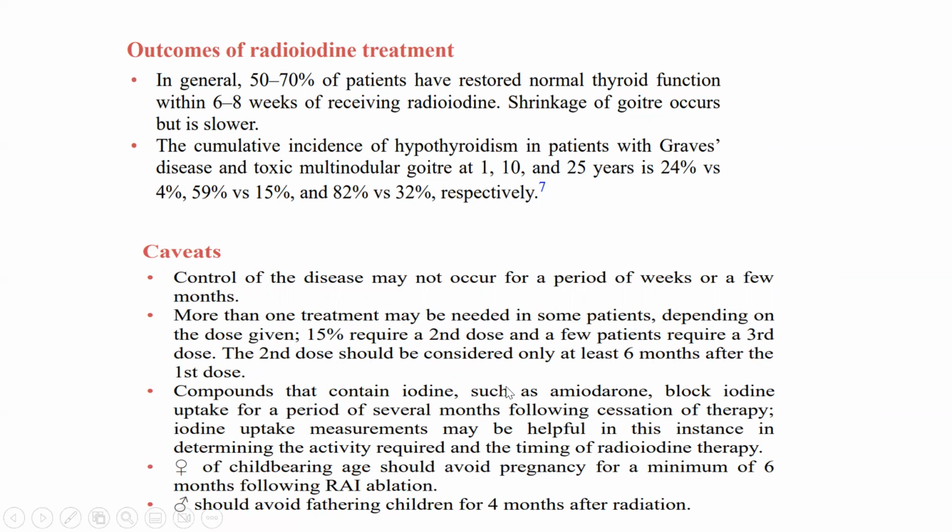Compounds that contain iodine, such as amiodarone, block the iodine uptake for a period of several months following cessation of therapy. Iodine uptake measurements may be helpful in this instance in determining the activity required and the timing of radioiodine therapy. Females of childbearing age should avoid pregnancy for a minimum of 6 months following radioiodine ablation, and males should avoid fathering children for 4 months after radiation.